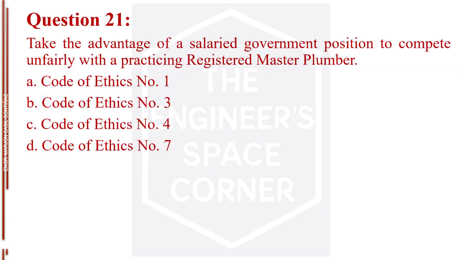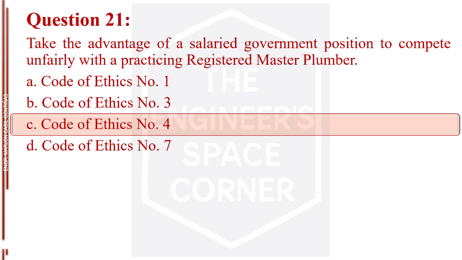Question number 21. Take the advantage of a salaried government position to compete unfairly with a practicing registered master plumber. Letter A, Code of Ethics number 1. Letter B, Code of Ethics number 3. Letter C, Code of Ethics number 4. Letter D, Code of Ethics number 7. The answer is letter C, Code of Ethics number 4.